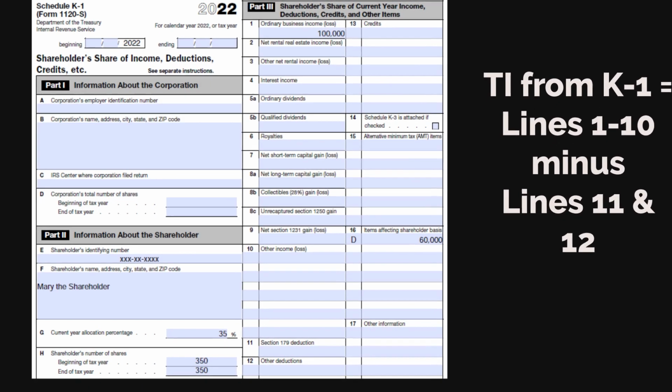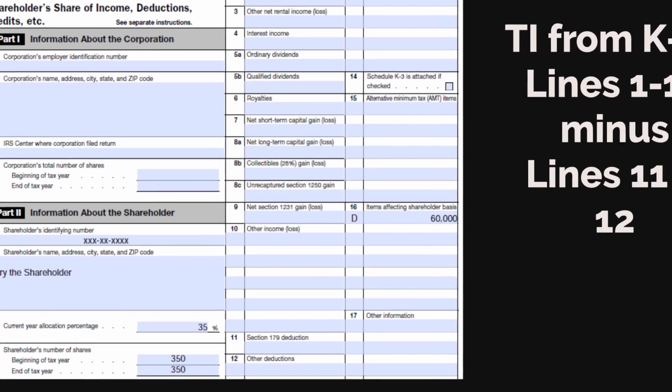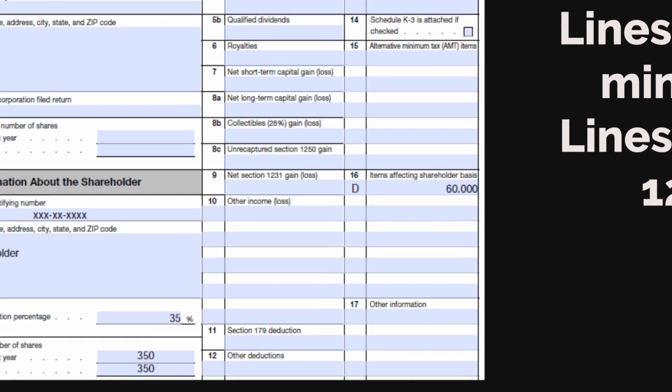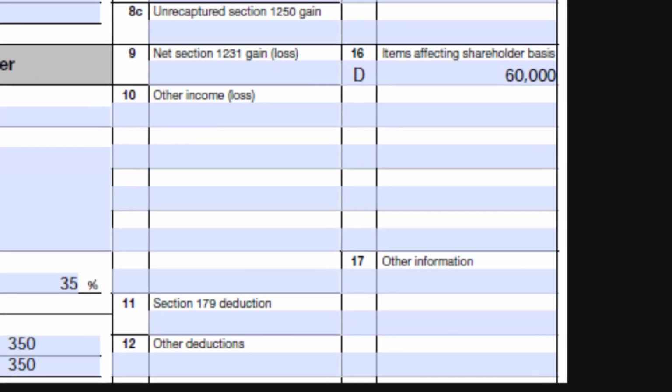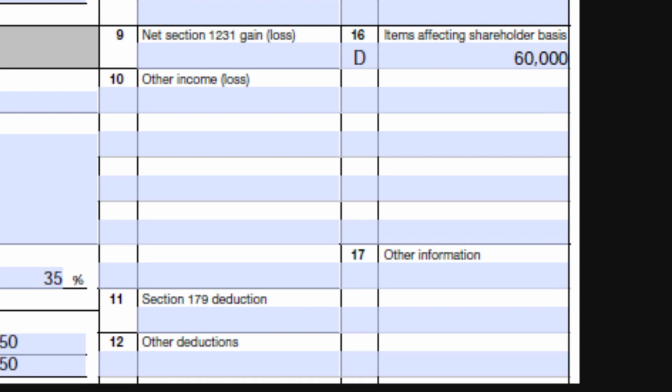Lines 11 and 12 are the deductions which are appropriate for activities of the S corporation other than its core business. These deductions also appear on the shareholder's personal income tax return. Line 16 on the K1 lists items affecting shareholder basis. This is the line on which distributions, sometimes inaccurately described as dividends, paid by the S corporation are listed.